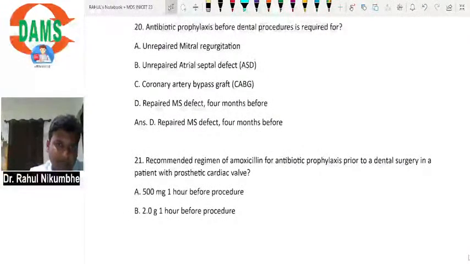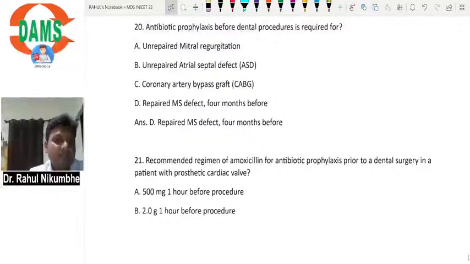Unrepaired atrial septal defect, ASD, is also not having any injury to the heart. That is, mucosa is ruptured, submucosa is damaged like this. Coronary artery bypass graft, CABG, is done, but duration is not given. That patient is coming to you after how many months of CABG, how many years of CABG.